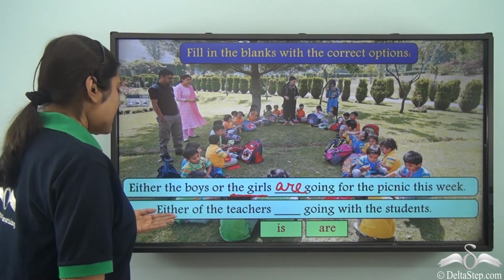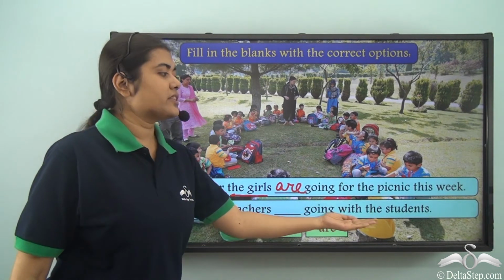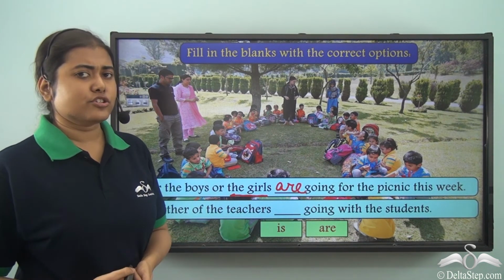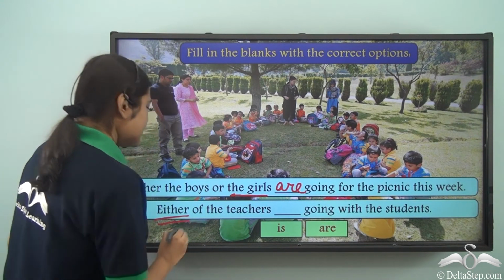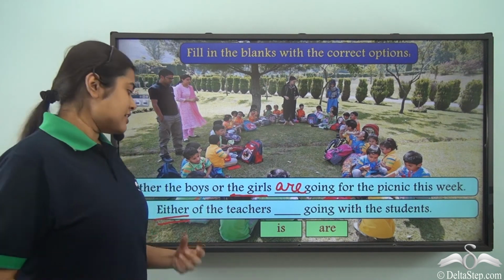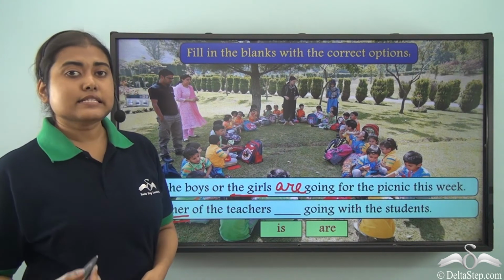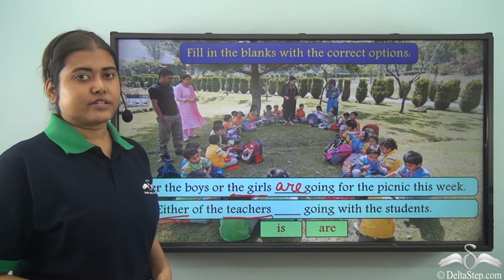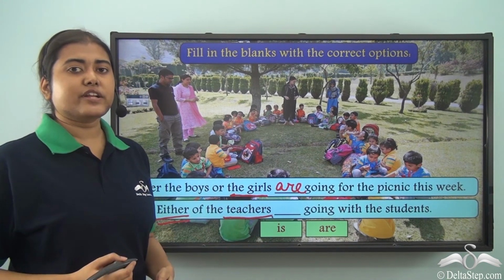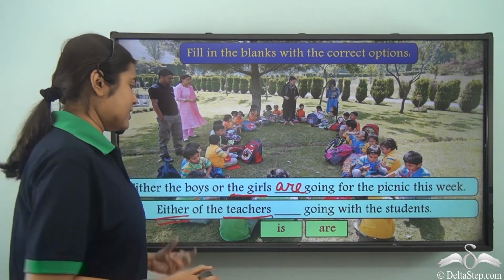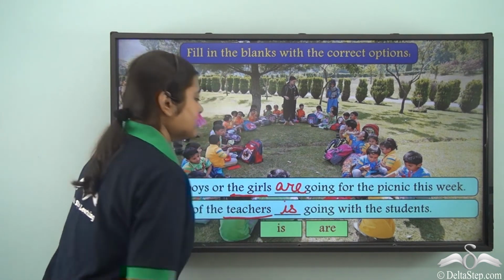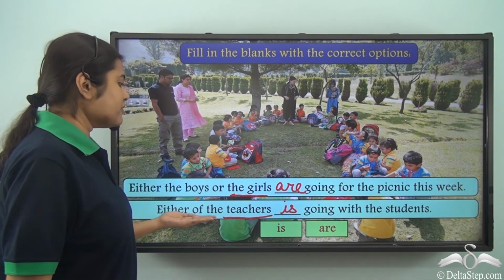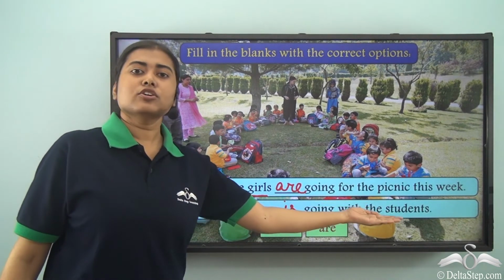In the second case, either of the teachers dash going with the students. Now here in this example, we do not have an either or relationship. So here either is the subject, and we have seen that with either we always use a singular verb no matter what noun follows after it. So either of the teachers is referring to one of the teachers only. Therefore, it should always be a singular verb that follows either. So in this case, either of the teachers is going with the students.